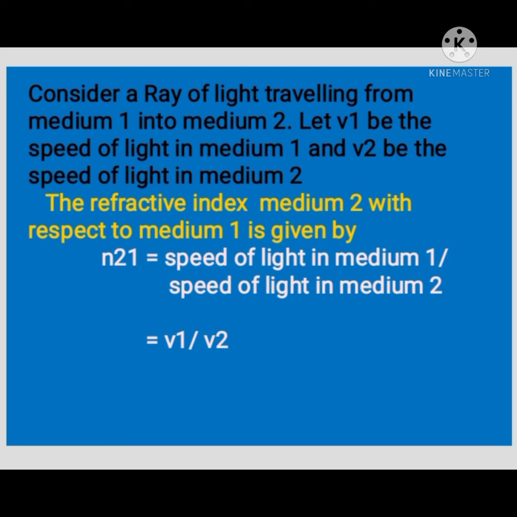So N21 is equal to the speed of light in medium 1 by the speed of light in medium 2, that is equal to V1 by V2. That is, N21 equals V1 by V2.